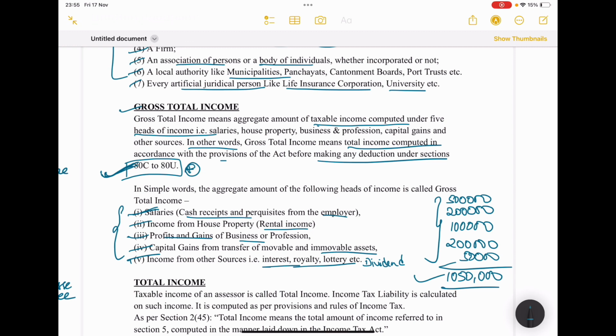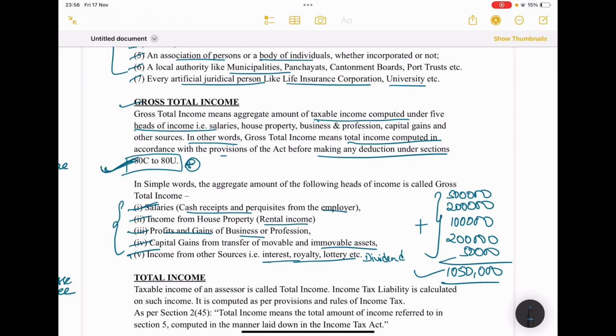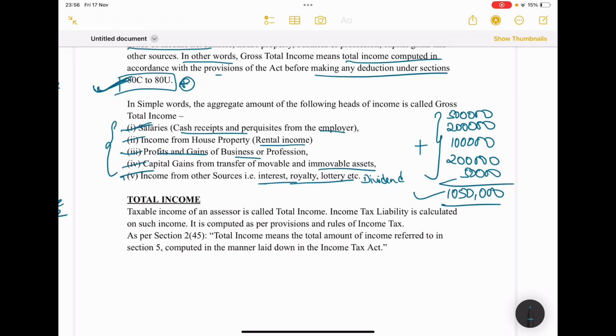Now, if we add all these heads, we will get some amount, some income. That income, the aggregate of all 5 heads of income, is known as gross total income. Simple term. Next, last concept, total income.